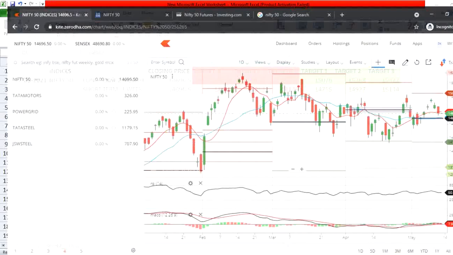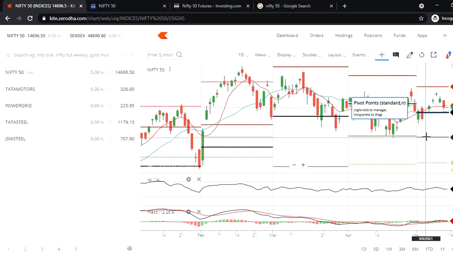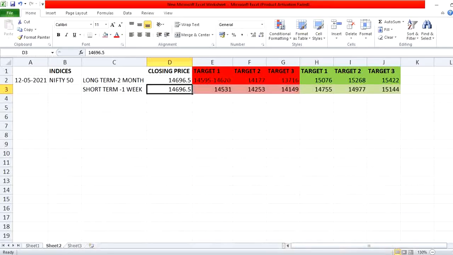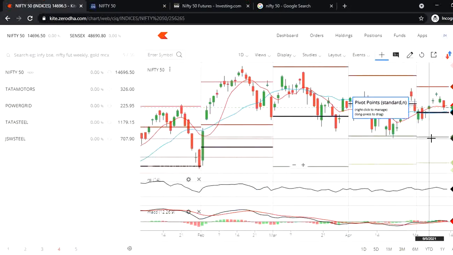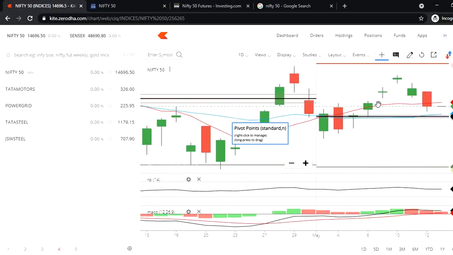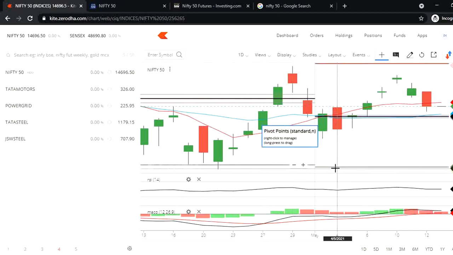My target 1 is coming 14,595 to 620, means I am giving this in between level 14,619, 14,596. If it breaks, then the next target will be 14,175.